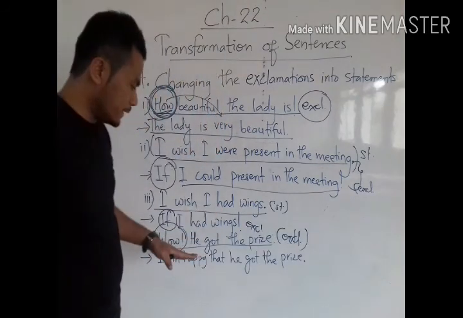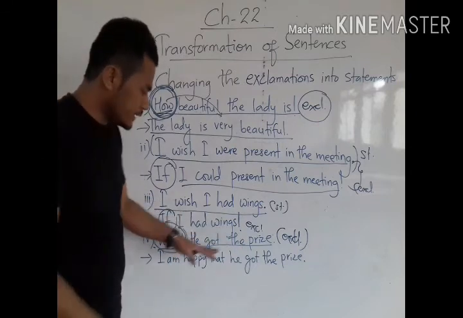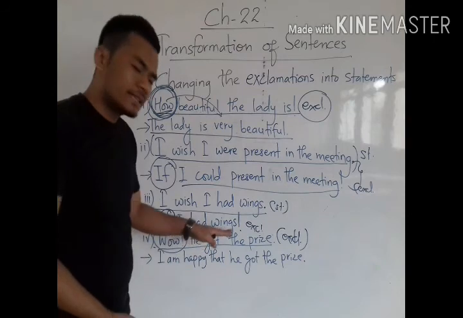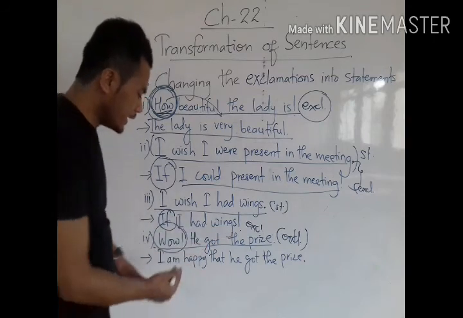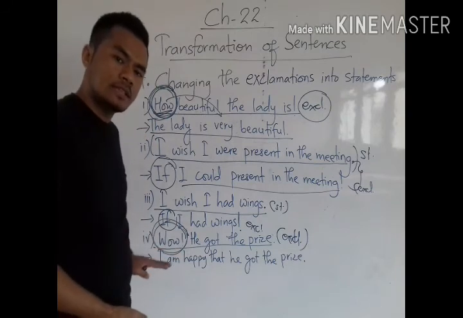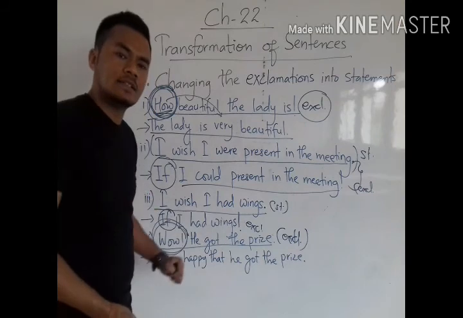If you see, he got the prize is just an assertive sentence, but it is linked with this interjection. So because of the presence of this interjection, this sentence is an exclamatory sentence.